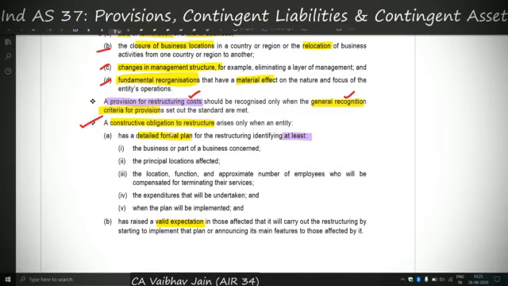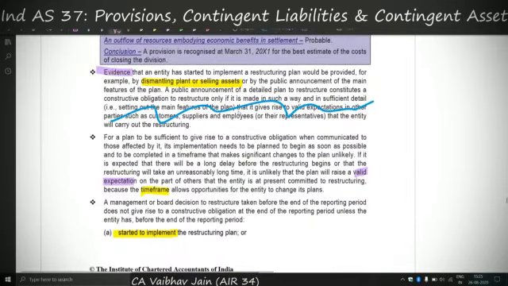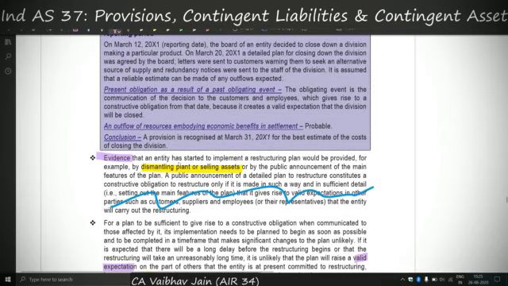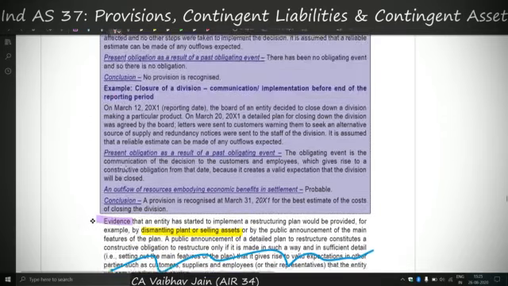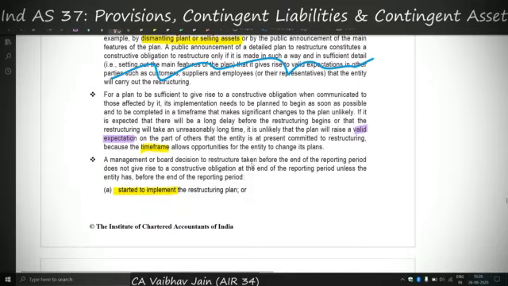So constructive obligation will again arise when there is a detailed formal plan and there is a valid expectation in the mind of users. So this point 5 gives the example of a detailed formal plan, which you can see for yourself, and there are some certain examples. Now here it is saying that for a user to understand that there is a restructuring plan, there should be certain evidence. So for example, dismantling of plant or selling of assets may provide us with evidence that the entity is trying to restructure. And for valid expectation, the important point is the time frame.